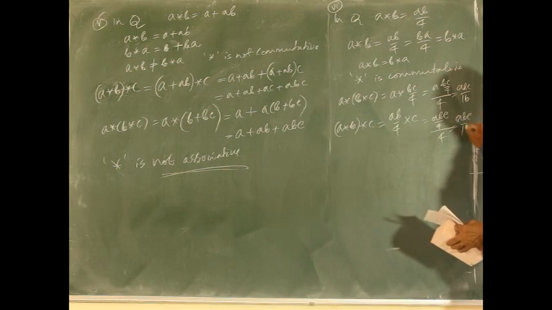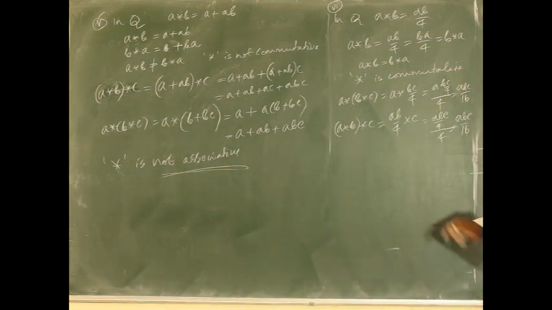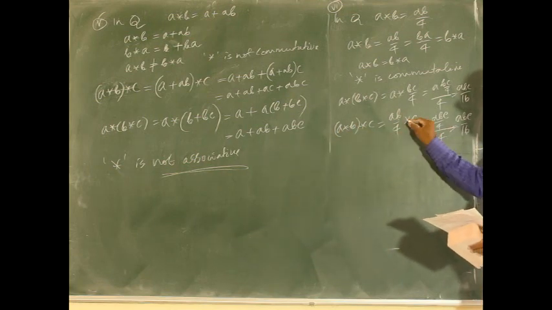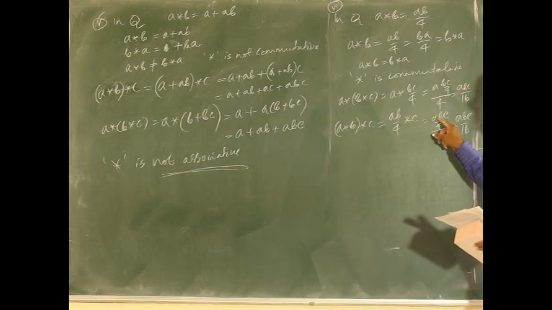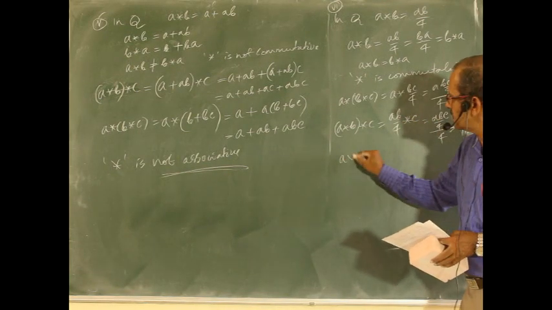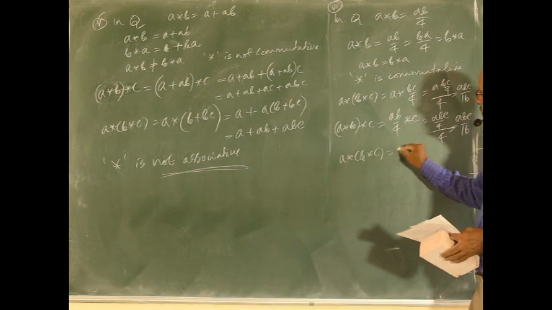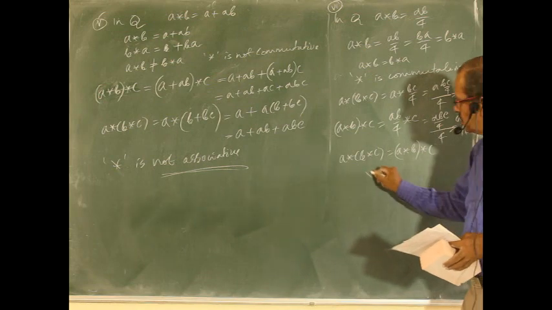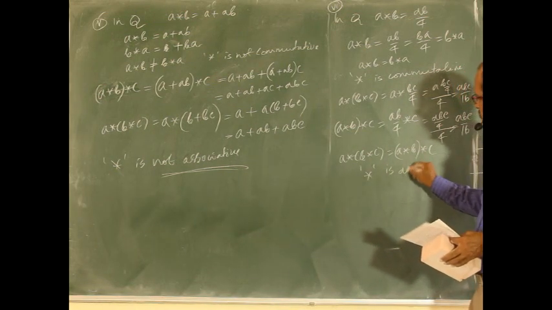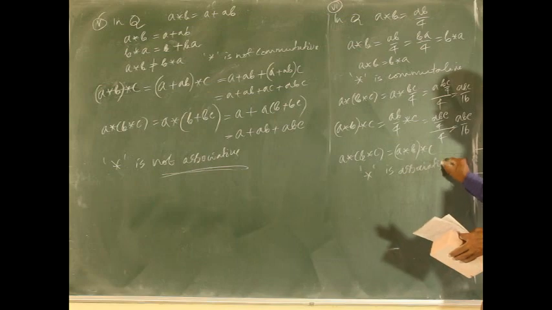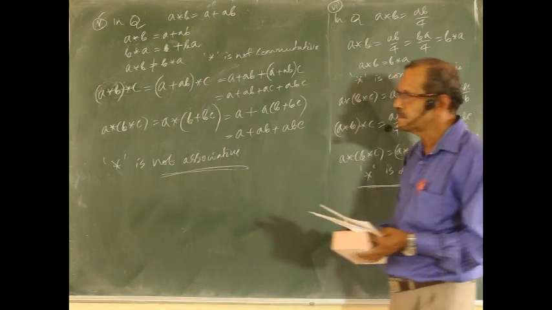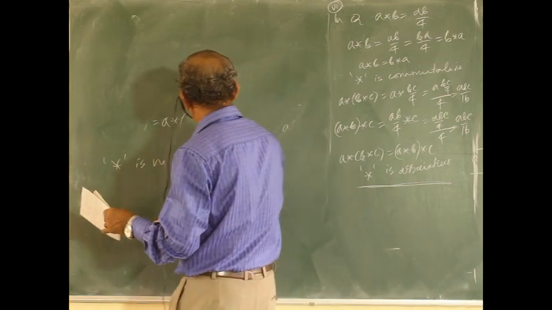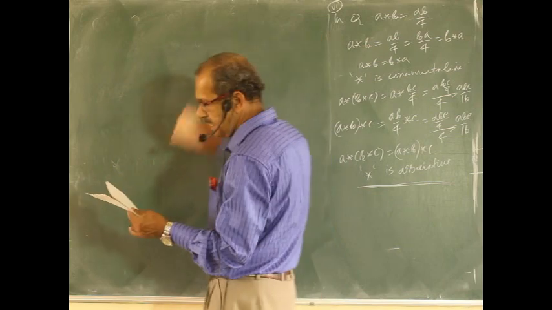No doubt they are equal. Star means product divided by 4. So (A star B) star C equal to A star (B star C). Star is associative. Just to find whether commutative and associative properties are satisfied.